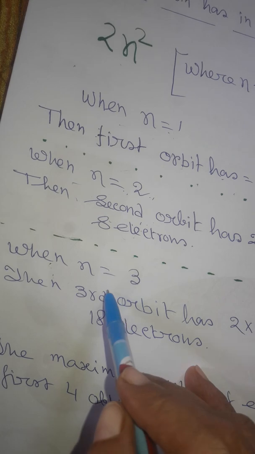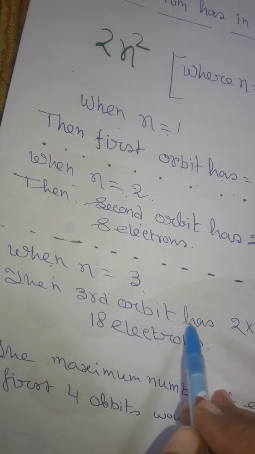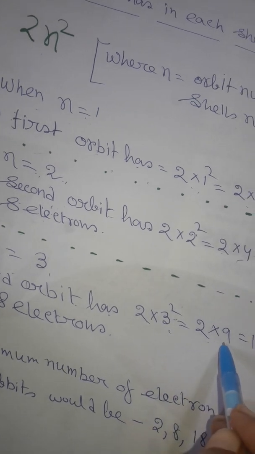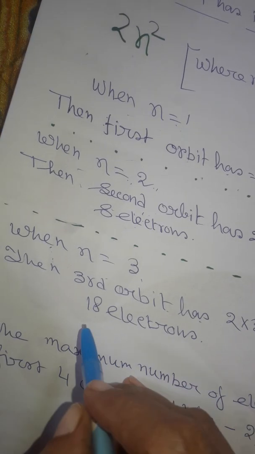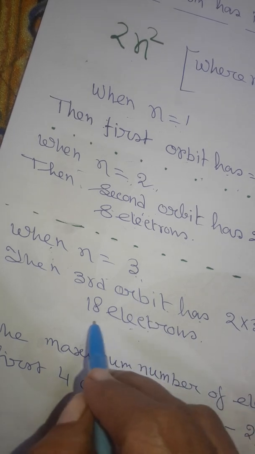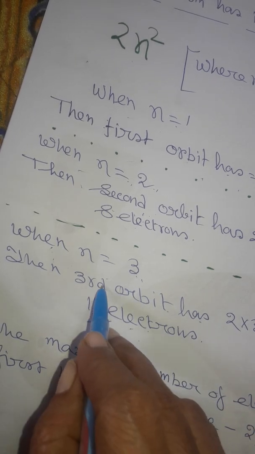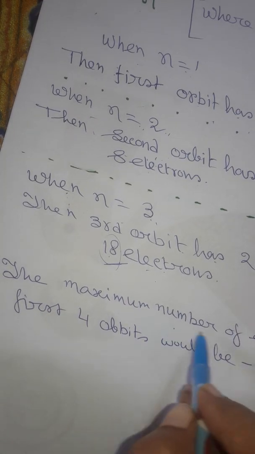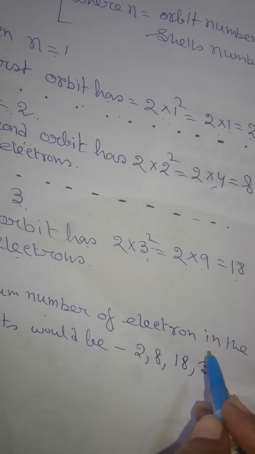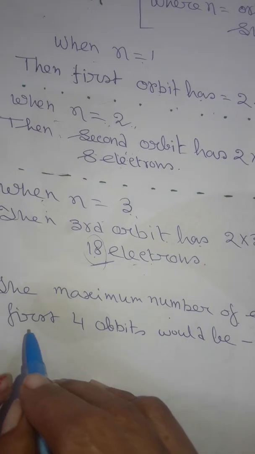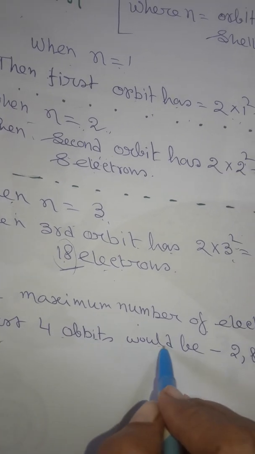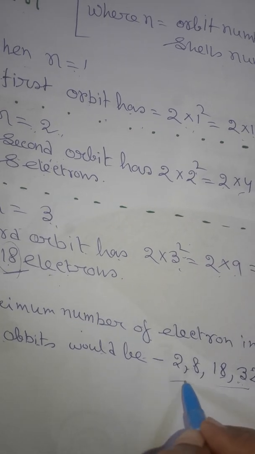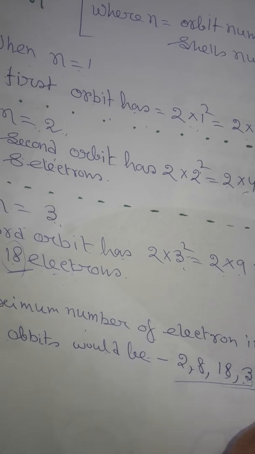When n is equal to 3, the third orbit has 2 into 3 square, that means 2 into 9 is equal to 18. So the third orbit has 18 electrons. This is the maximum number of electrons in the third orbit. The maximum number of electrons in the first 4 orbits would be 2, 8, 18 and 32. This is the maximum number.